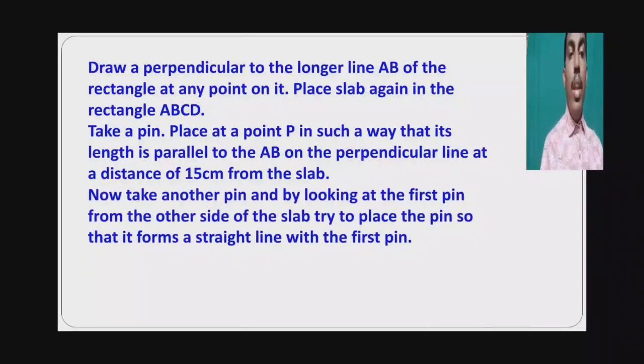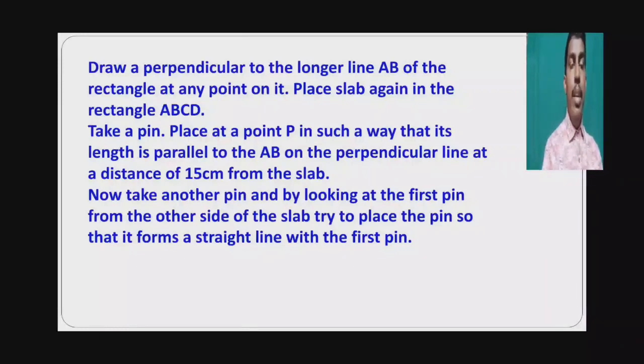Now take another pin and, by looking at the first pin from the other side of the slab, try to place the pin so that it forms a straight line with the first pin.